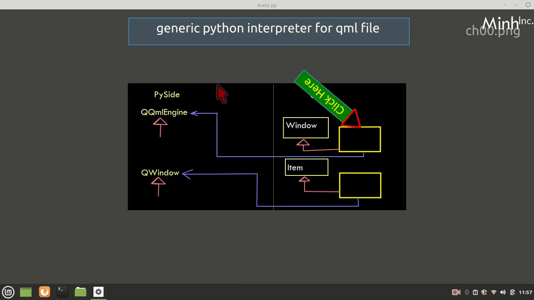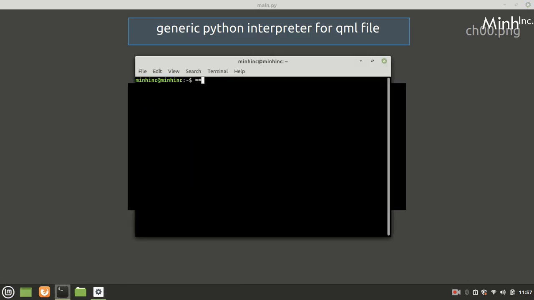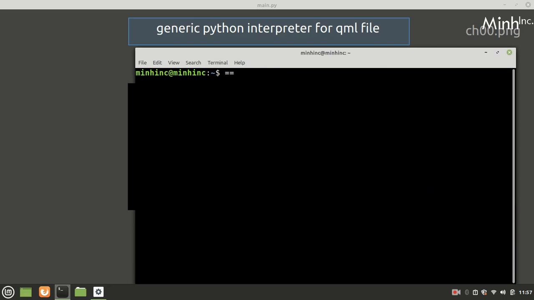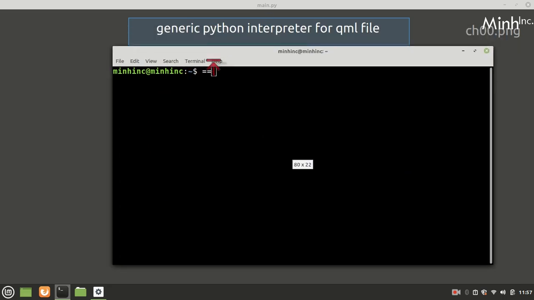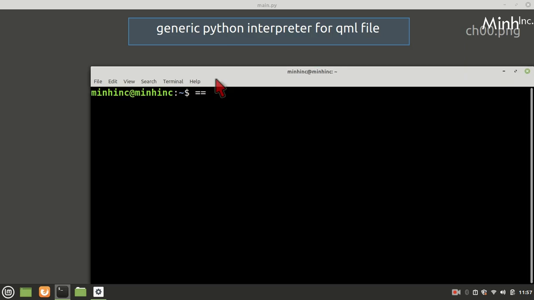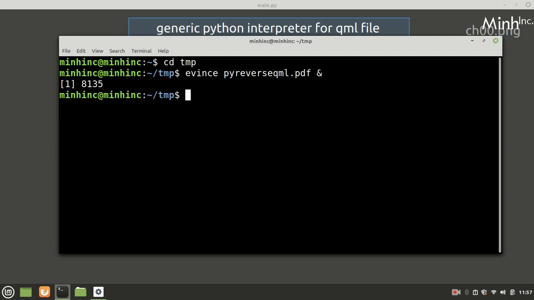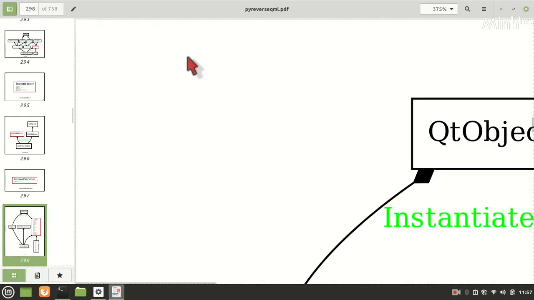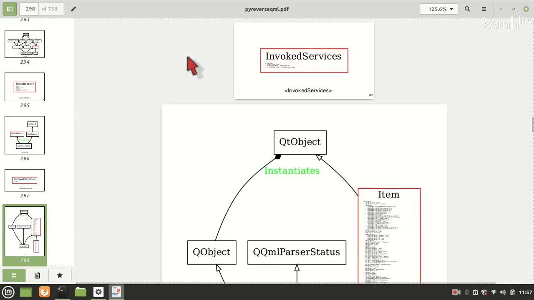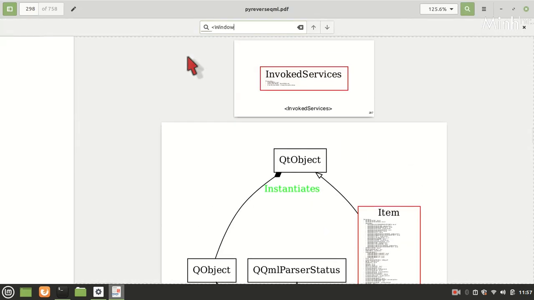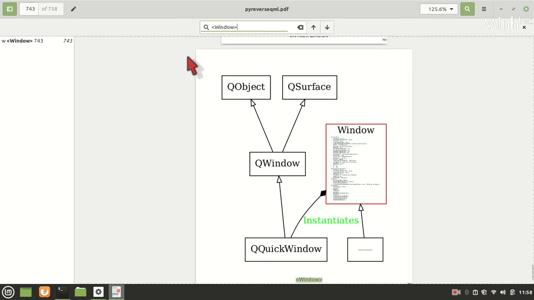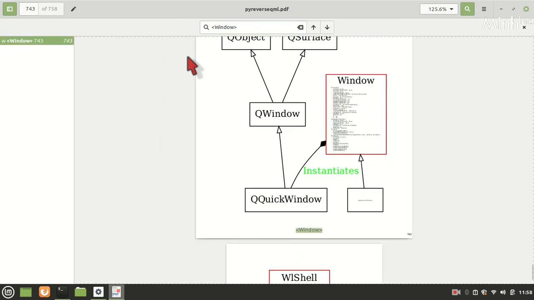So that we'll see now. Let's see the inheritance in QML. We'll bring the UML diagram and search for Window in QML. Okay, so it is now visible.